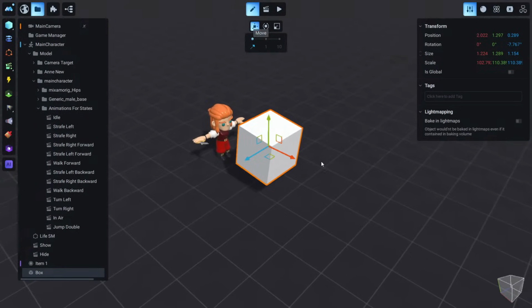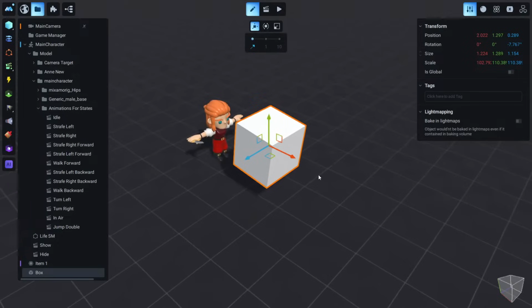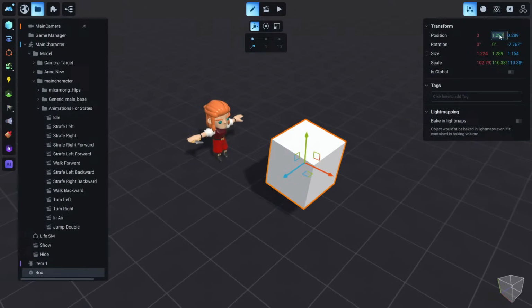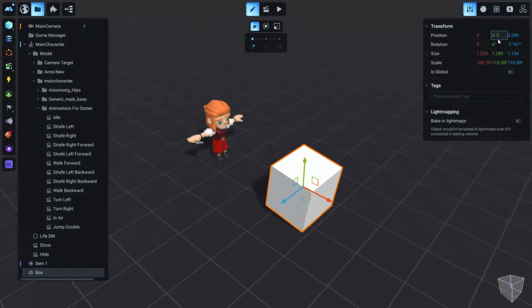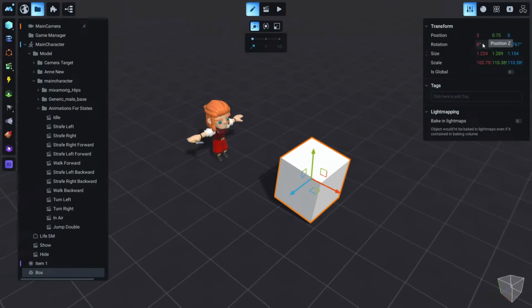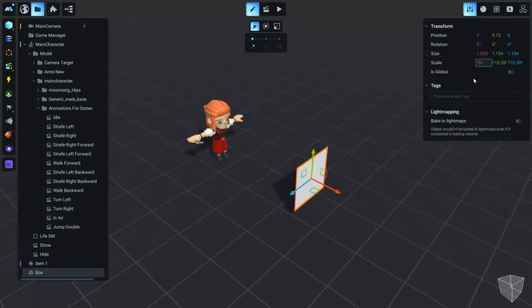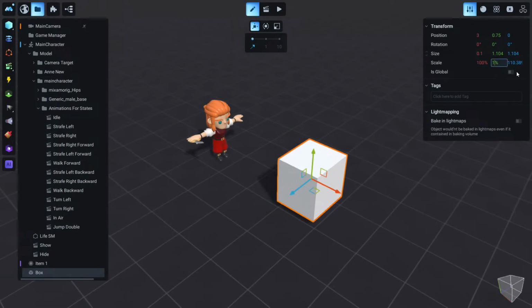And all these properties can be changed through this properties panel, and we can manually set, for example, these to be here, and something like 0.75, anything you like, and the rotation, and we can adjust also the scale. Let's make it back to 100, and here 100, okay.